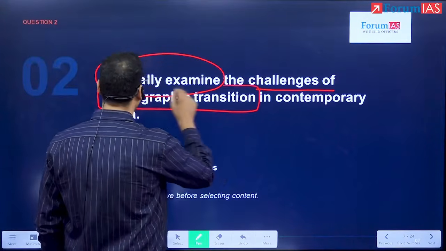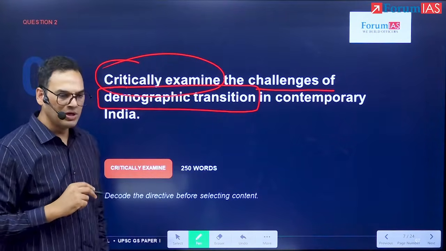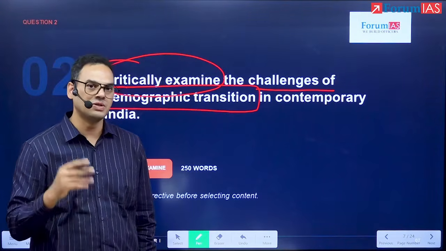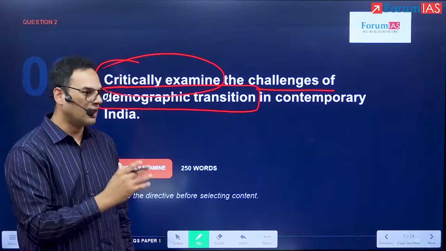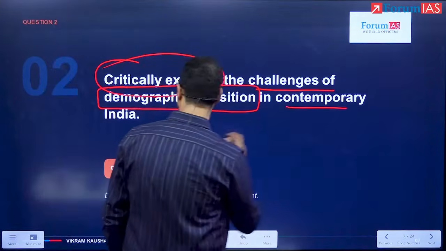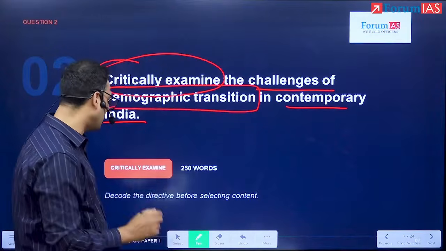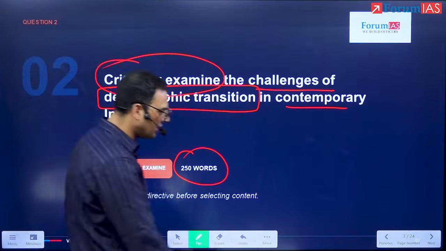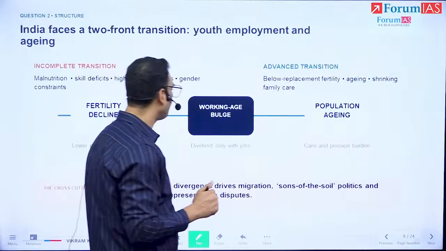Demographic transition. A lot of the data points that we are going to take here are going to be from the National Family Health Survey 6, which just came around some time back and gave us good relevant data points. We are talking about in contemporary India, so we're talking about our modern problems. This is 250 words. Let us take a look how we end up structuring it with our content flow.